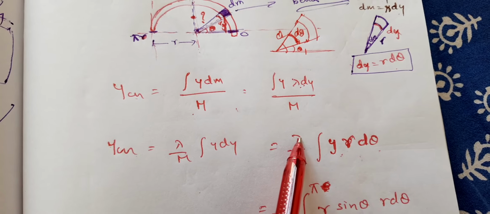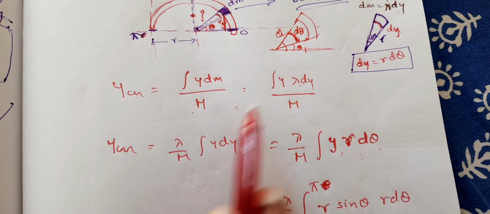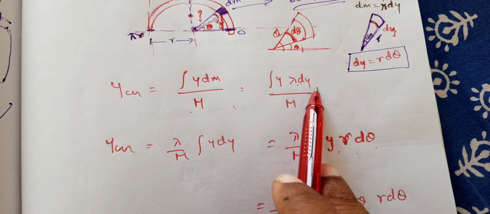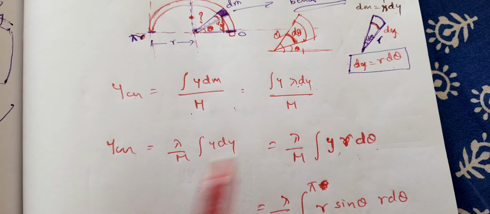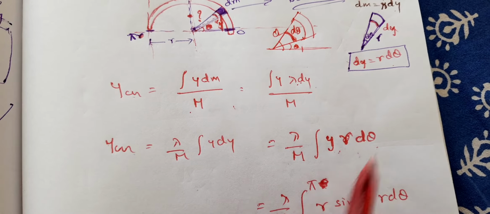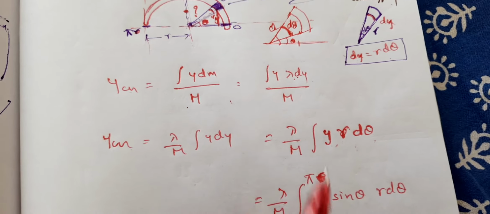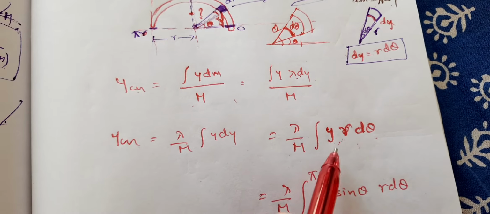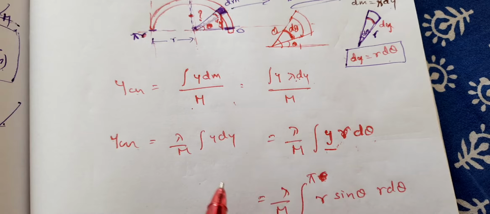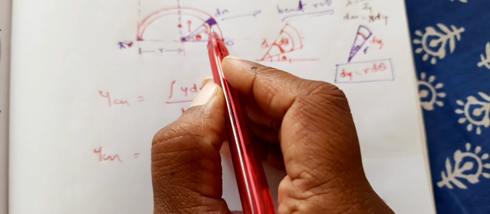Taking lambda by M out, you have y r d theta. Now what is y? This is y, is it not?